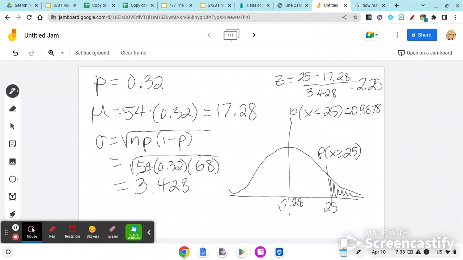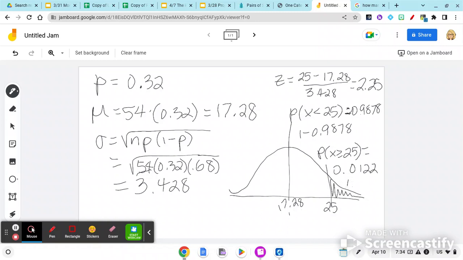But because I wanted the probability of more than, I'm going to have to go 1 minus 0.9878. So 1 minus 0.9878 equals 0.0122.